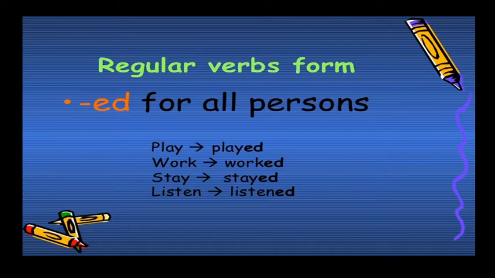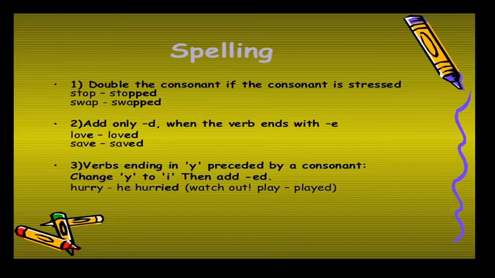For regular verbs, we have to add ed. Play, played; work, worked; stay, stayed; listen, listened. Related to that, some spelling rules are here. The first one is, if the verb ends with a consonant that is stressed, we have to double the consonant. Here P, stop. Here P is a consonant. So we have to double it if the consonant is stressed. Stop, stopped. Swap, swapped.